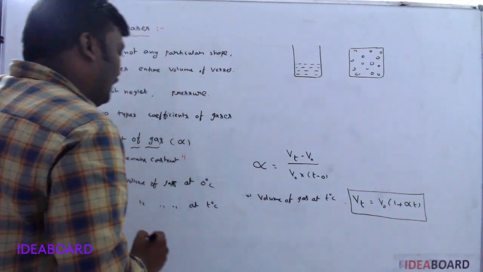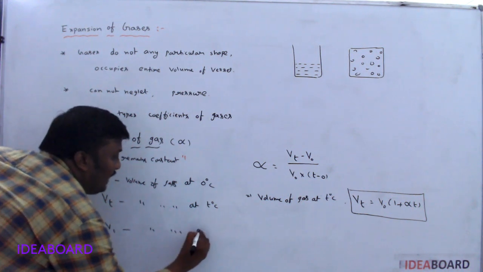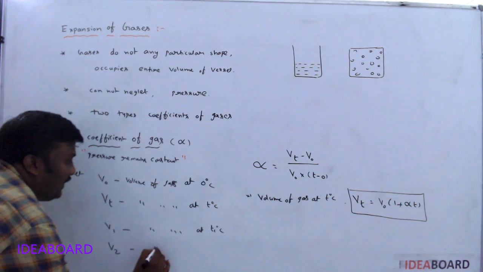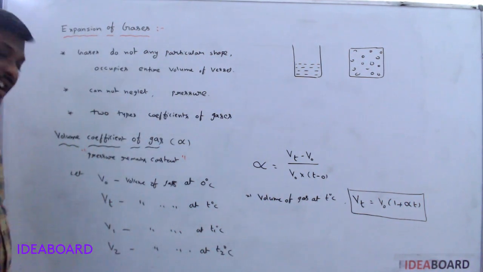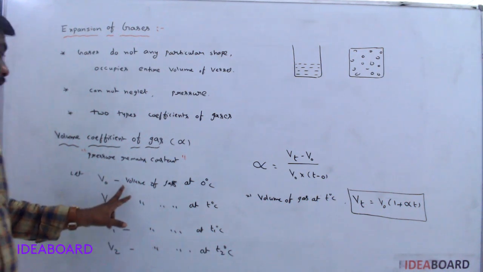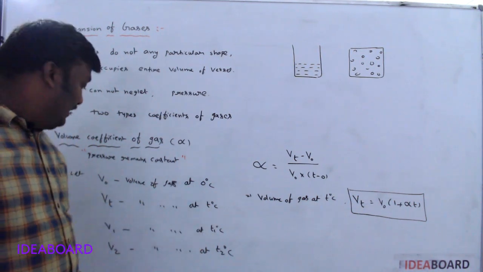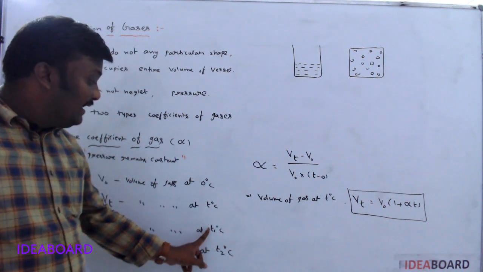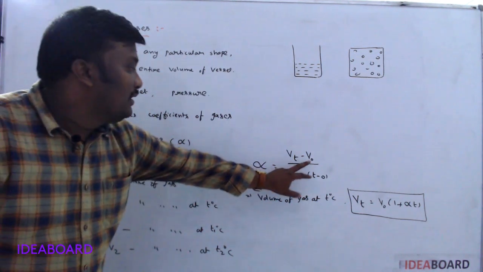Okay. If V1 is the volume of gas at T1 degree Celsius and V2 is the volume of gas at T2 degree Celsius. What is the difference between these two and those two? Here, the volume of the gas is at 0 degree Celsius and the other is at T degree Celsius. But here, V1 and V2 are volumes of the gases at T1 degree Celsius and T2 degree Celsius. So, with 0, you can use the earlier formula.